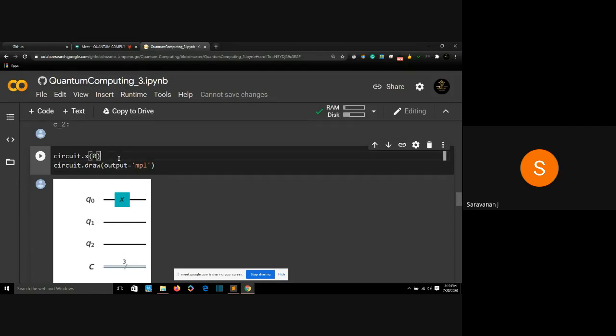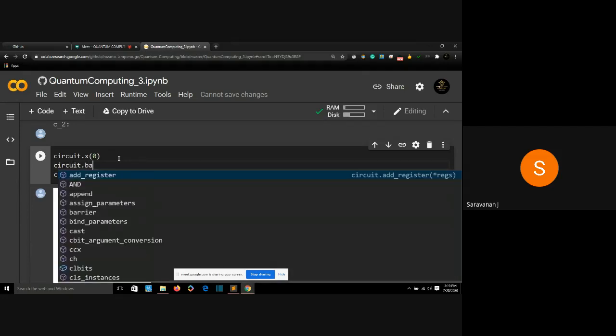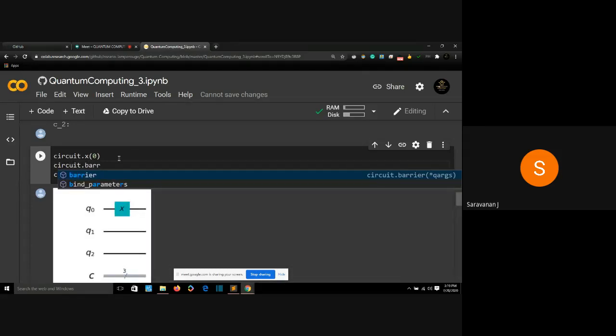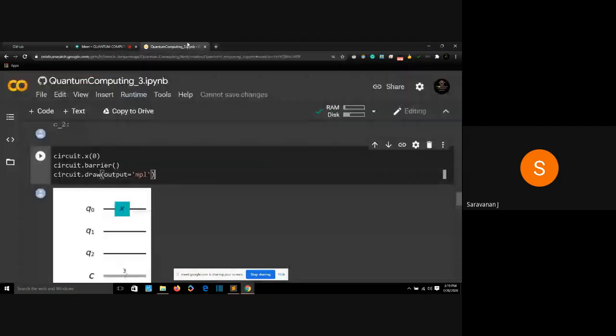And it's good practice to use something called a barrier. Before, we were using small circuits, where only 2 or 3 operations were performed in most circuits. But as you advance further, our circuit will be larger, we'll have larger plots, and you won't know what each plot means. So you need a barrier to understand the visualization better.